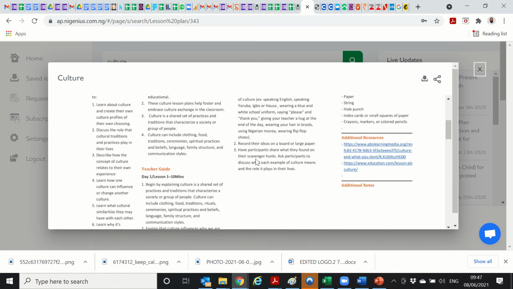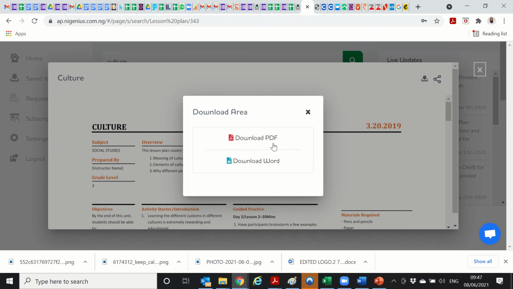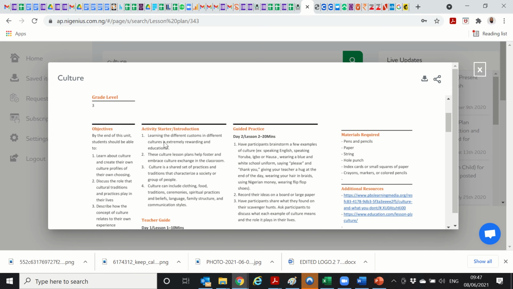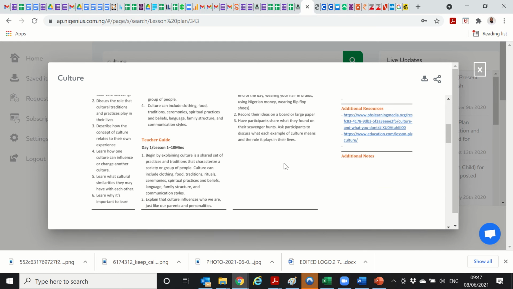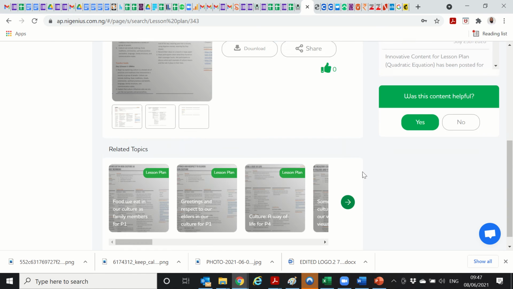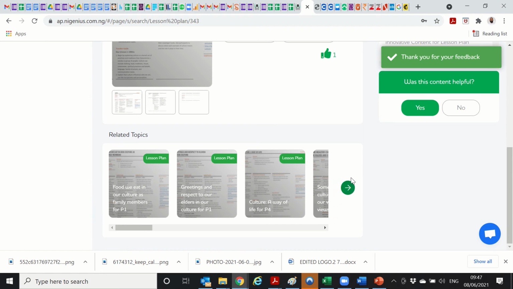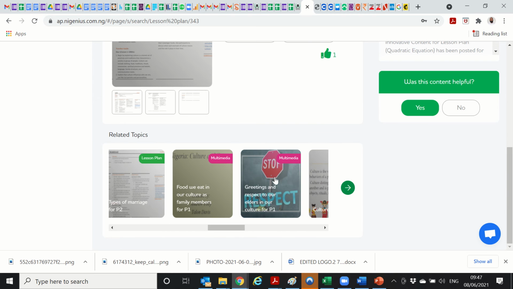You can click and view. Remember, you can download as a PDF or as a Word. And our lesson plans come with objectives, activity starters, guided practices, materials to use to create engaging classrooms, and even additional resources. All right. So that's what we have. Remember to give us your feedback here with a thumbs up. And you can also see related topics, food we eat in our cultures as family members for P1, and you can see more related topics down here as well.